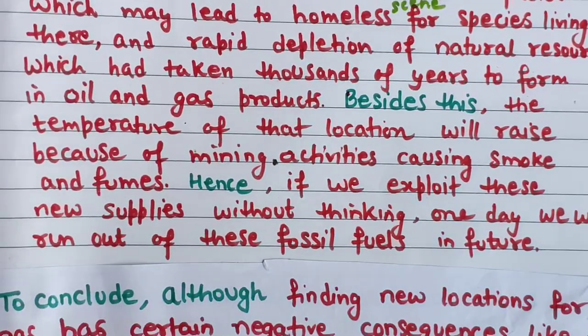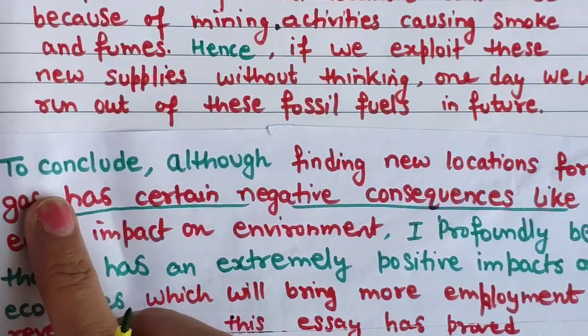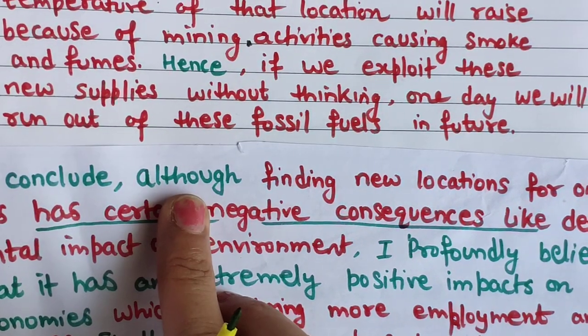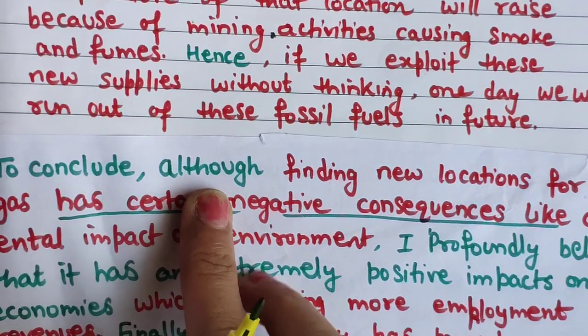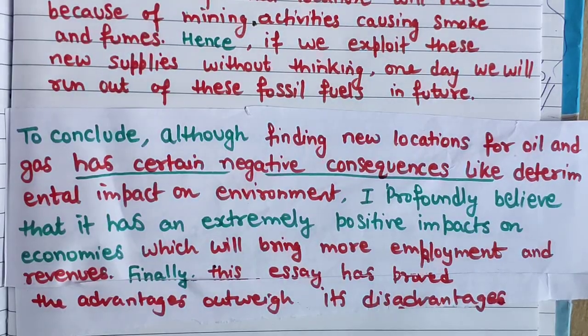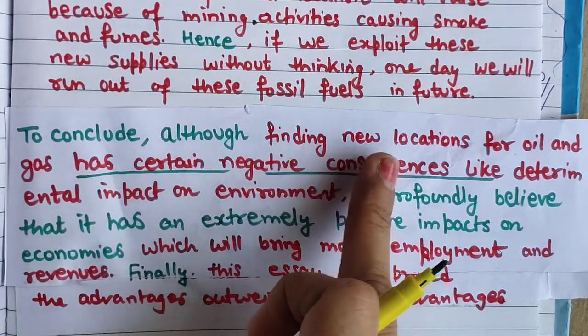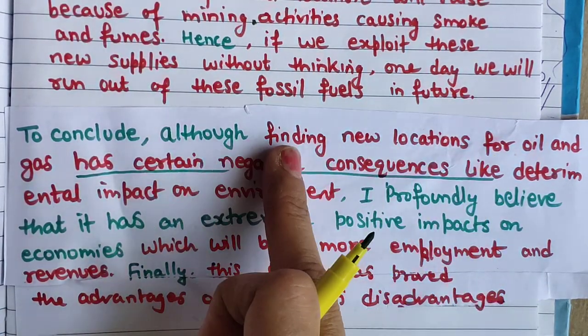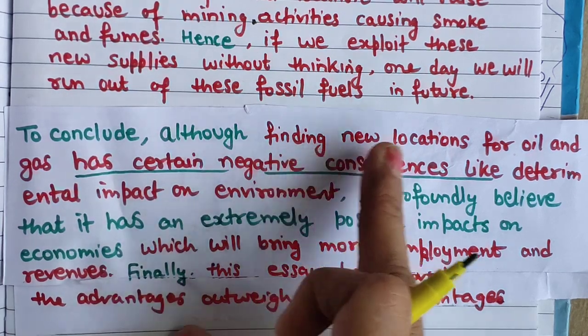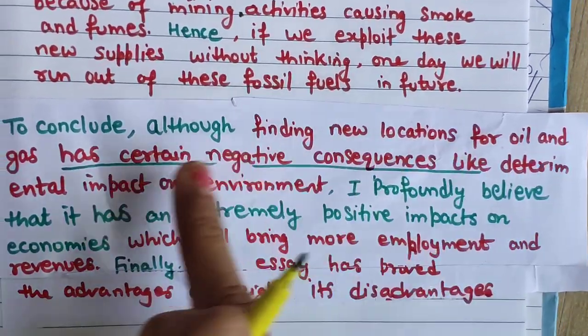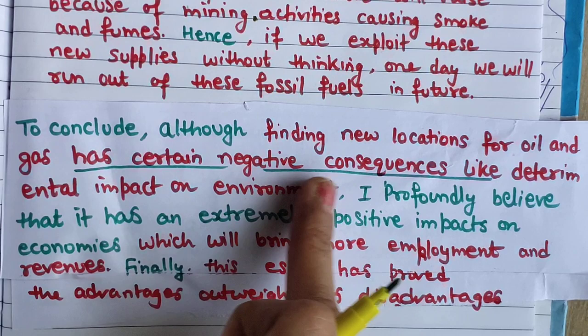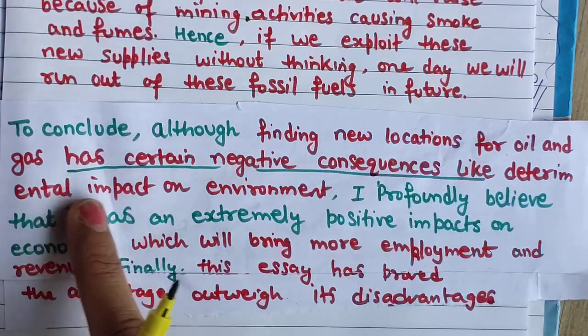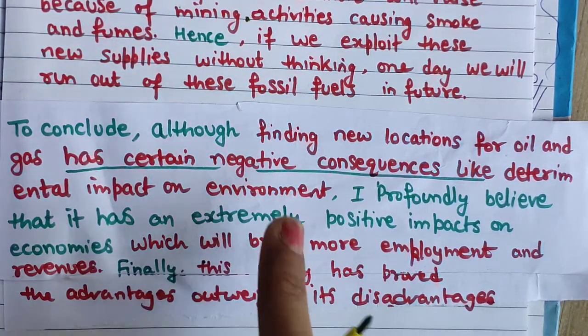Now coming to the conclusion. To conclude, although, I told you to use this sentence structure. To conclude, although finding new locations for oil and gas has certain negative consequences like detrimental impact on the environment.